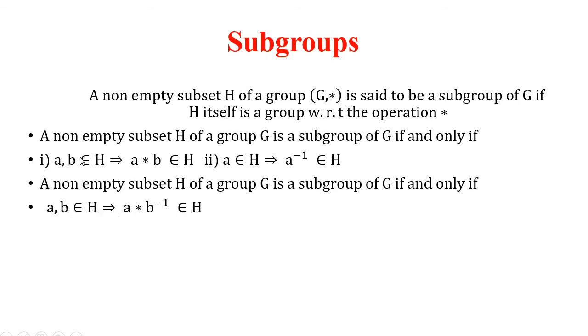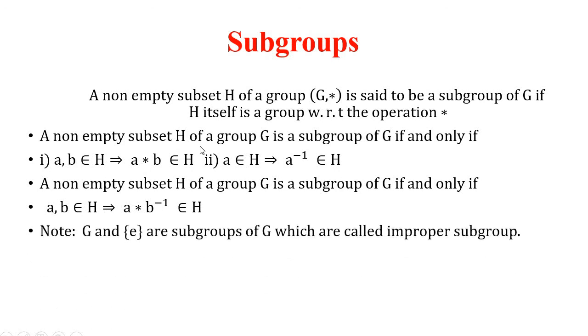So the combined condition for the subgroup is A, B belongs to H implies A star B inverse belongs to H. Either this condition or the two earlier conditions, if satisfied by a subset H, then that is known as a subgroup of G.